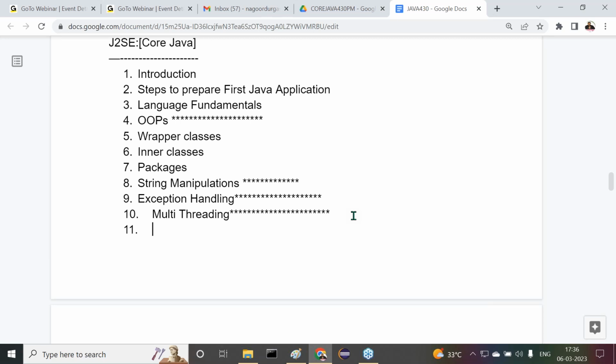Observe carefully. Then keep one end of this electric wire into the socket. Switch on the socket. Automatically, power flow is coming, right? When power comes to the first bulb, it is in glow mode. When power comes to the second bulb, it is on. Third bulb is on. Fourth bulb is on. Like this, as long as power is flowing through the wire, all bulbs are in glow mode.